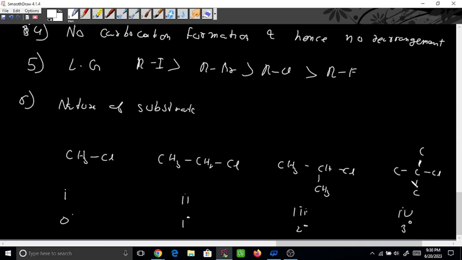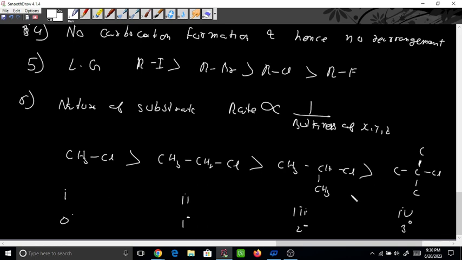So what will be the rate of the reaction? The rate of the reaction is inversely proportional to the crowding, so rate is inversely proportional to the bulkiness of x, y and z. Whatever the x, y and z, if it is more bulky, then the rate will be slow. If it is less bulky, then the rate will be fast. So in this one the rate will be faster for 0 degree, then 1 degree, then 3 degree. Got this point?